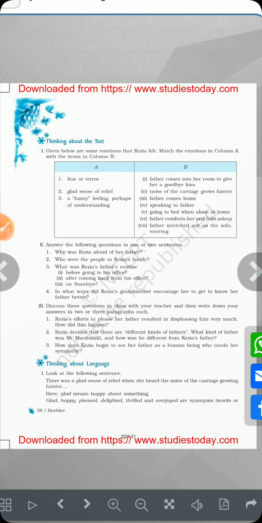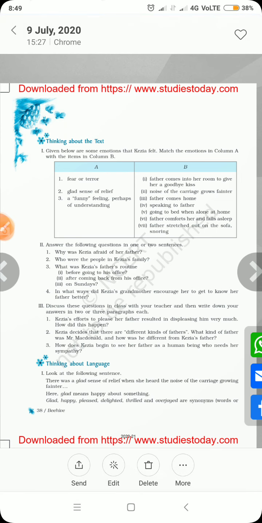So the second one is glad sense of relief. When she feels relief, yes, when father comes into her room to give her a goodbye kiss, that means she was just able to assume that father is about to leave. So that's why she was having the glad sense of relief. Against this you can put number 2. Then noise of the carriage grows fainter. Against this case also she was feeling the glad sense of relief. Put number 2 over here.